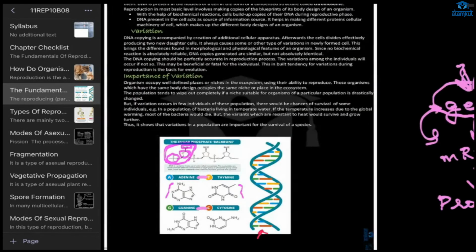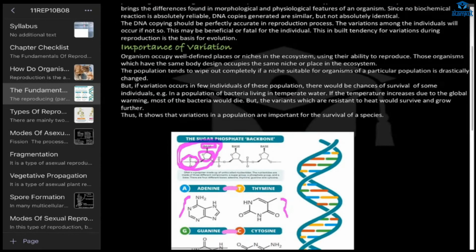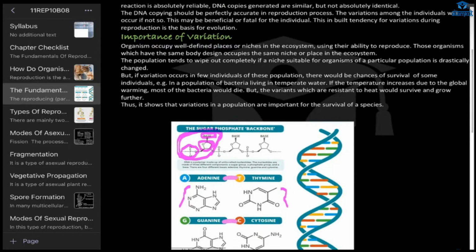Now the importance of variation which you have talked about, what is that? If the conditions are not suitable, then they can still survive. Yes, here we have given the example. If variation occurs in a few individuals of this population, there would be chances of survival. Example, in a population of bacteria living in temperate water, the water is moderate. If the temperature increases due to global warming, most of the bacteria would die, but the variants which are resistant to heat would survive and grow further.